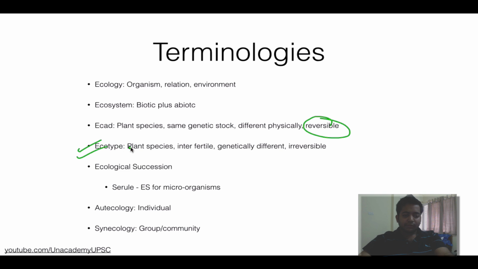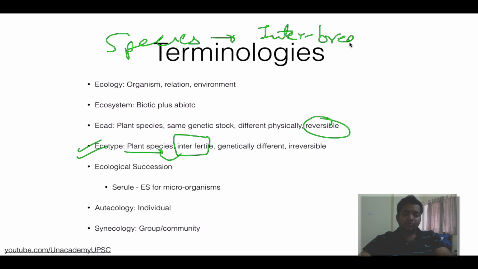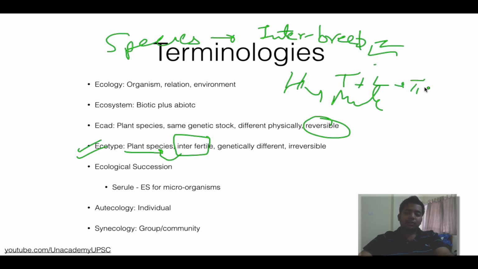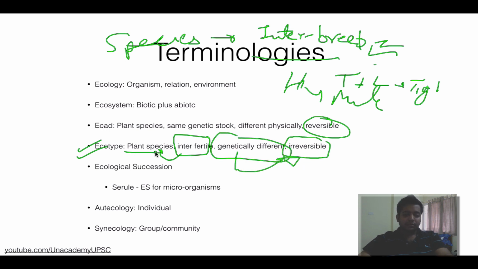Then what is called an ecotype. They are also plant species and they are interfertile because they are a part of a species. You guys must know what a species is. Species is anything which can interbreed. Most of the time this logic follows. So if you can interbreed, you are a part of a single species. Sometimes it's not, like horse and donkey, they can reproduce, which is called a mule, and tiger plus lion produces a tigon, and there are certain exceptions, but more or less species means interbreeding. Ecotypes are genetically different and irreversible. Obviously they are genetically different, so it has to be irreversible.